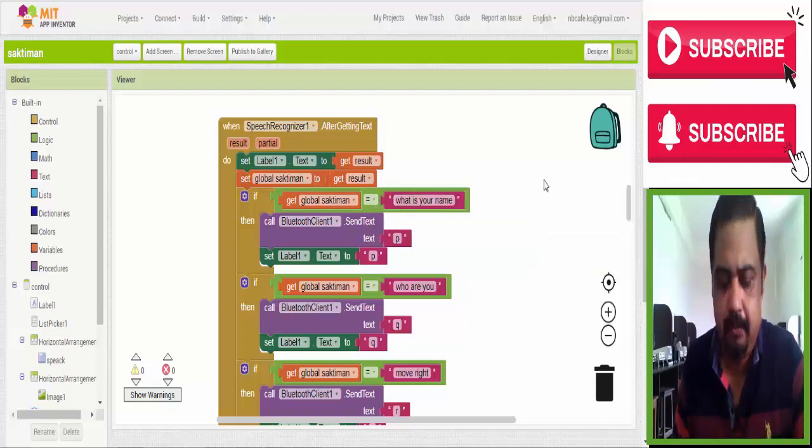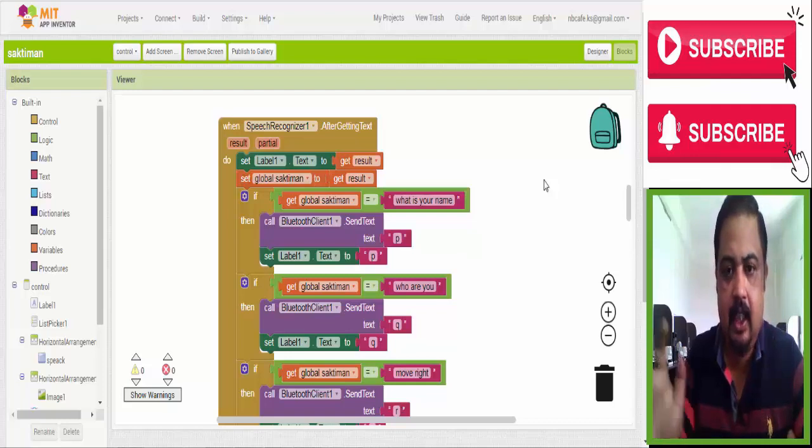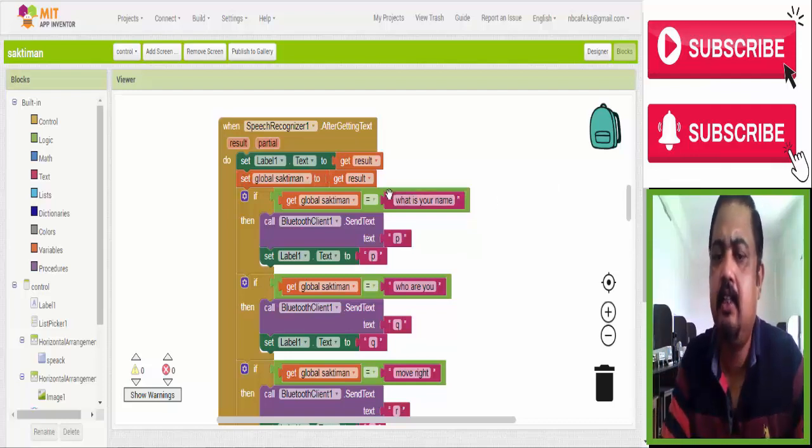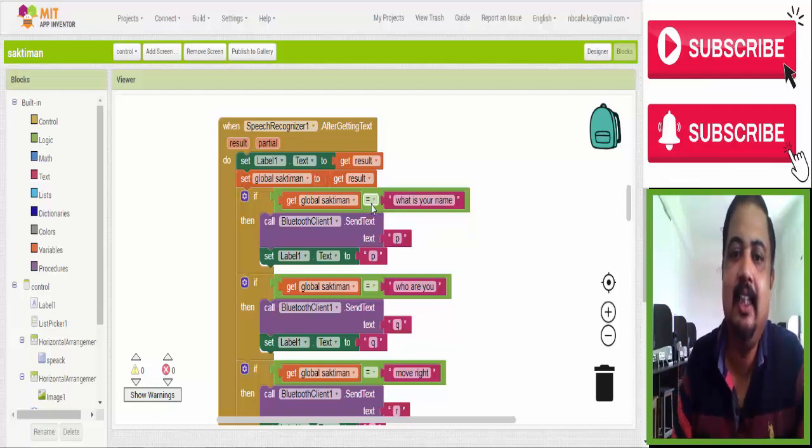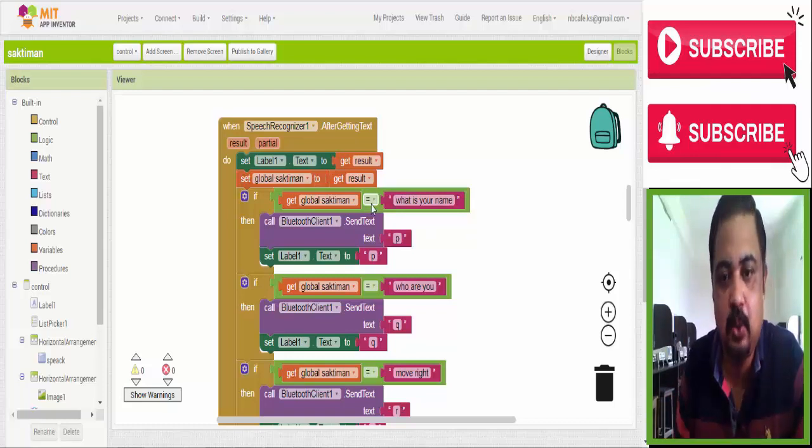How? If it matched, then it sends signal through Bluetooth, P. It sends signal P to Bluetooth, and I wrote a program in Arduino that when it receives P from Bluetooth, it plays on the speaker the name of that robot.